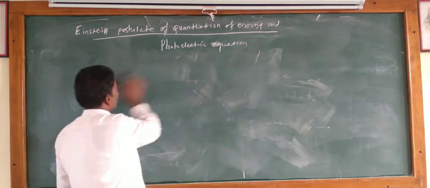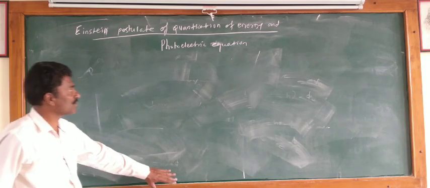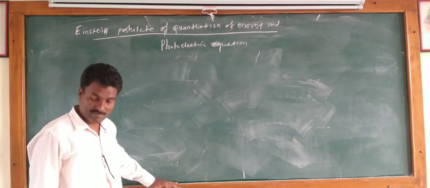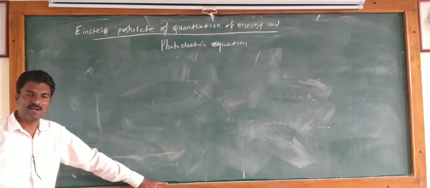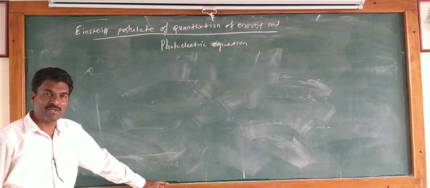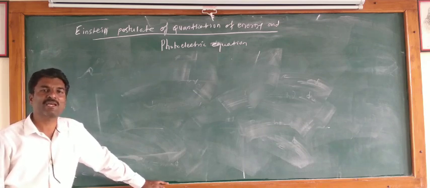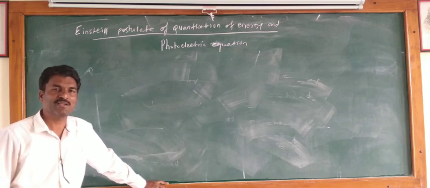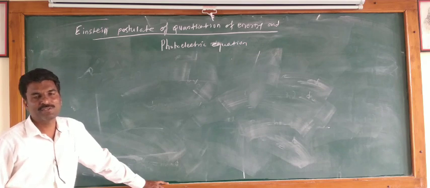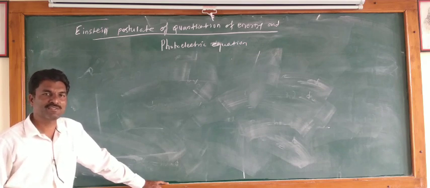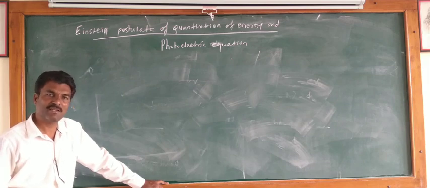आता या ठिकाणी Einstein's postulate of quantization of energy and photoelectric equation यामध्ये आपल्याला जो काही याचा समरी आहे तो असा या ठिकाणी in 1905 साली आइन्स्टाईनने जे मॅक्स प्लँकने जे काही थेरी मांडलेली होती की photons in the nature of light वरती, that is light propagates in the form of photon, याचा वापर करून photoelectric effect एक्सप्लेन केला.